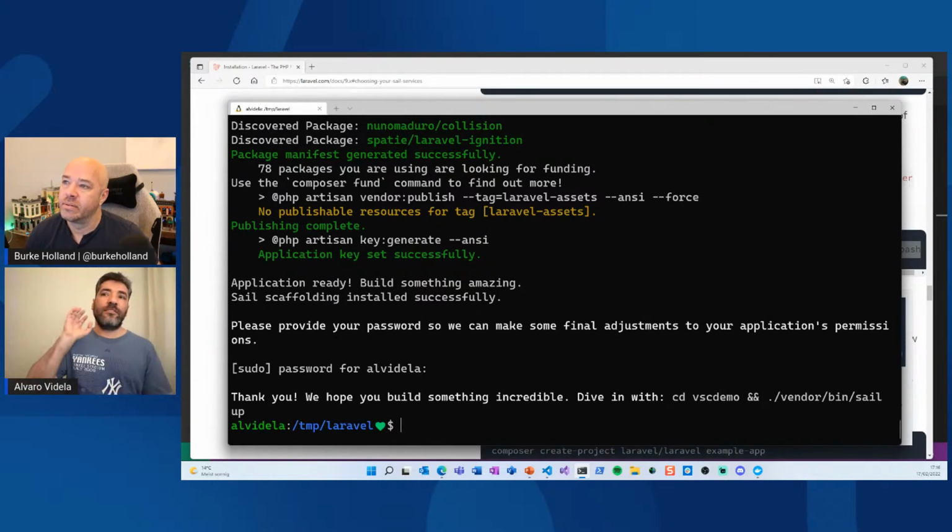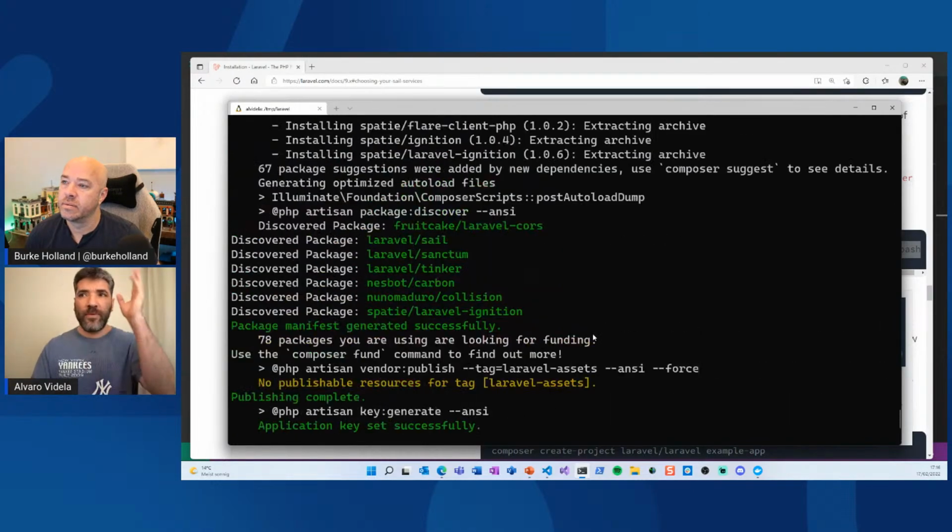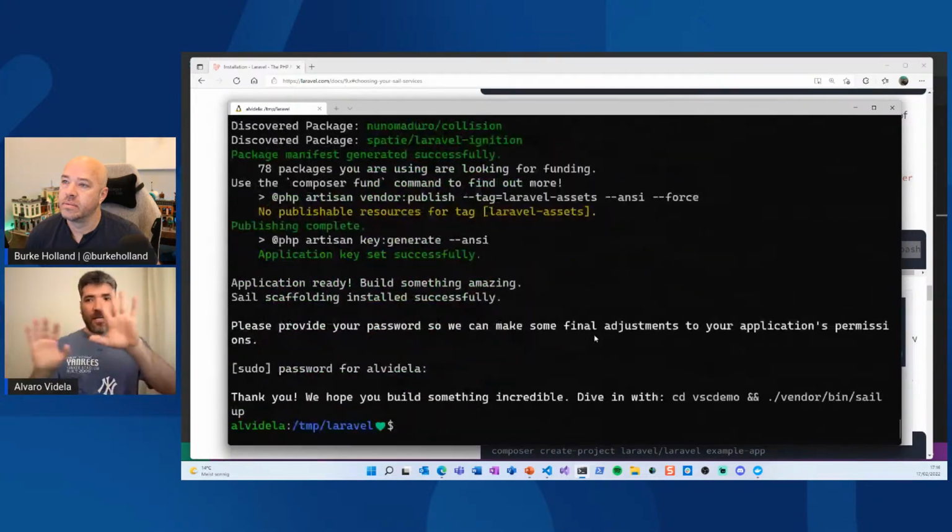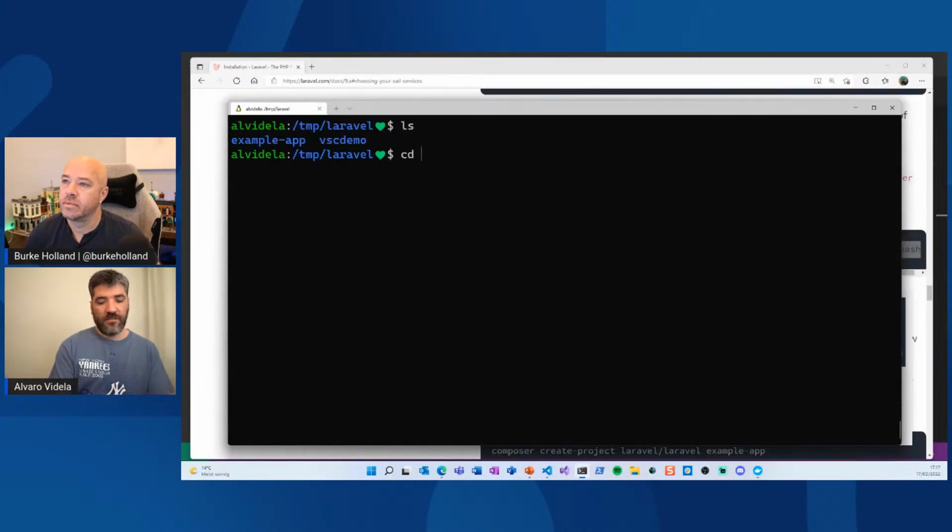But as you can see, this set up a PHP environment, got all the dependencies, etc., and we have that there. So I have this VS demo thingy, and let's see if I do code and launch Visual Studio Code from here.